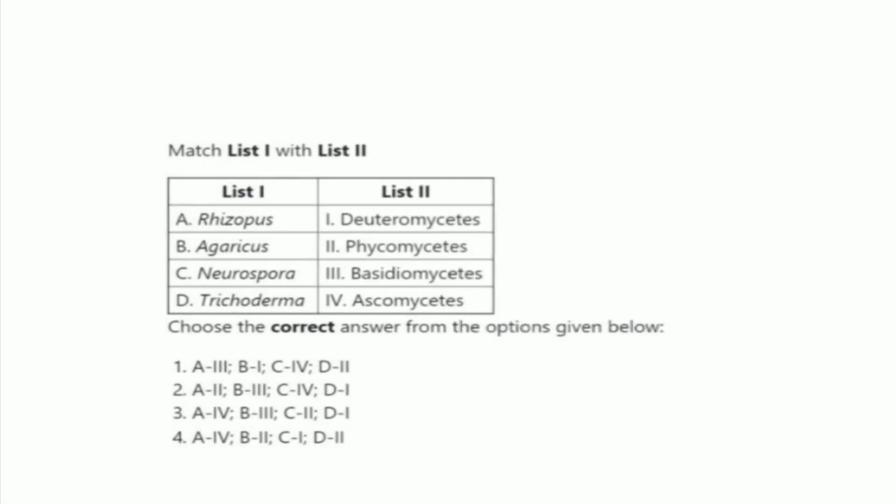Next is a match the following question, in which the list 1 has Rhizopus, Agaricus, Neurospora, Trichoderma. And the list 2 has Deuteromycetes, Phycomycetes, Basidiomycetes and Ascomycetes.